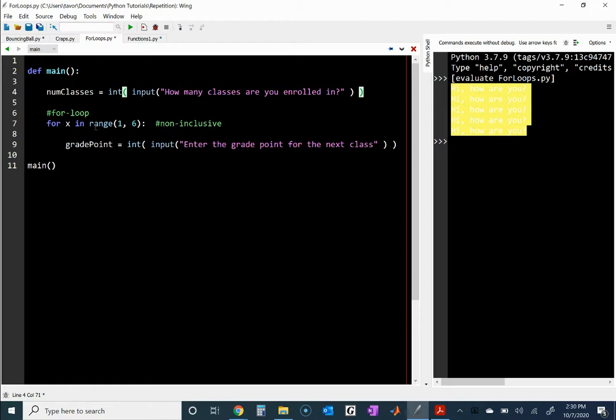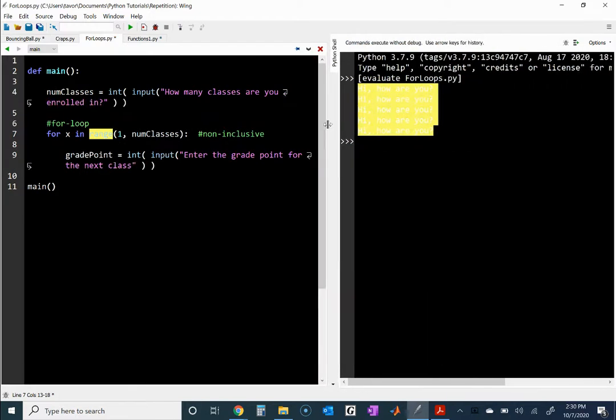And I can make x be the range of numbers for x in the range of 1 to whatever num classes is. However, remember once again that num classes, say the user enters six classes. So this would be from 1 to 6. But the way the range function works is that it gives you a list of numbers not quite from 1 to 6. And we can test this by doing the following here.